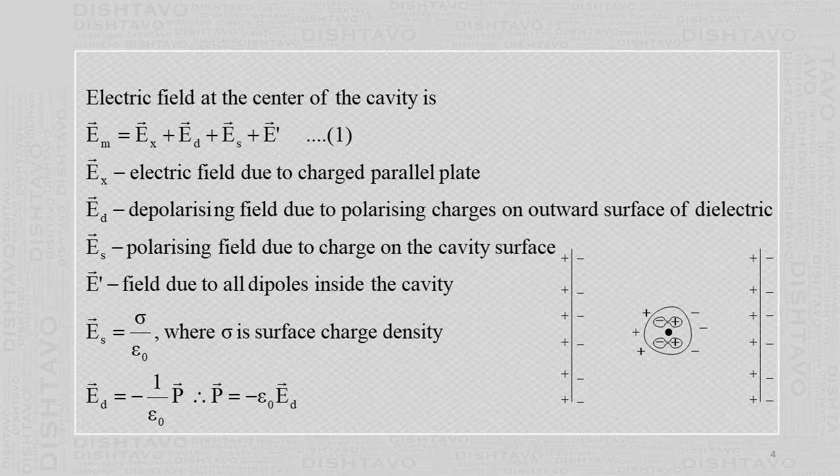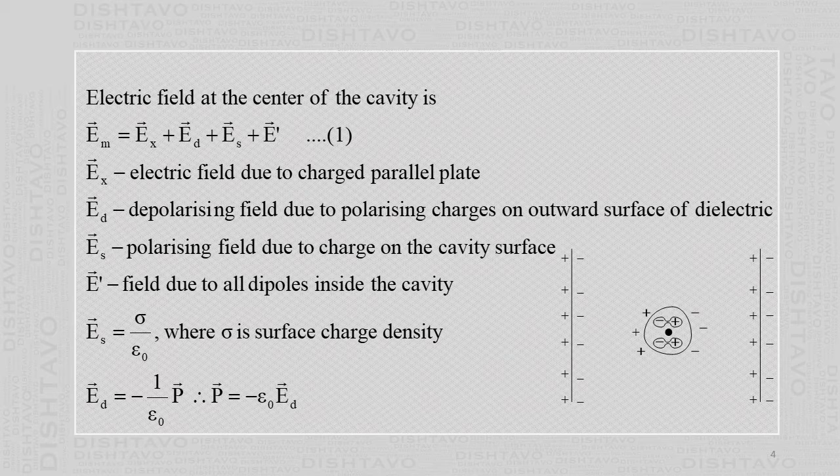Then E suffix D is the depolarizing field due to polarizing charges on the outward surface of the dielectric. Then Es is the polarizing field due to the charges on the cavity surface. So on the surface of the cavity there will be charges, because of the molecules which are inside the dielectric. Then the field due to all the dipoles inside the cavity. Now there will also be field at this point due to this molecule. I have drawn here only two molecules, but there are many molecules.